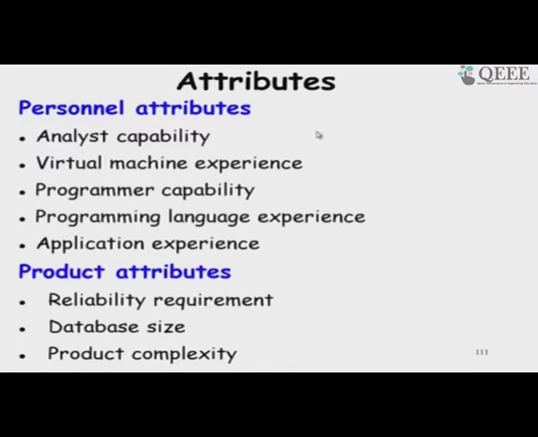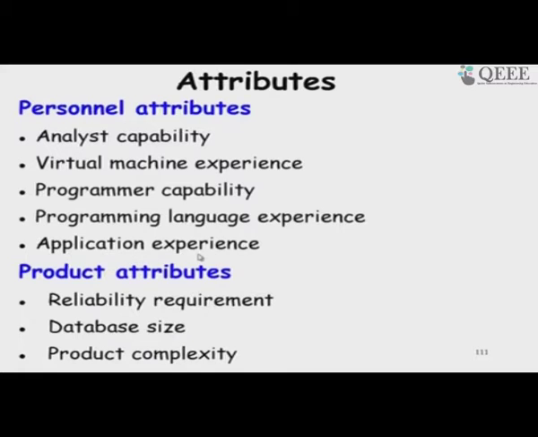So, consider the attributes of personnel, like capability and virtual machine experience. That means how much they are familiar with the setup, the kind of hardware that is being used and so on. Programmer capability, language experience: is it a C project and they already know C, or they are not very familiar, they are only Java programmers?